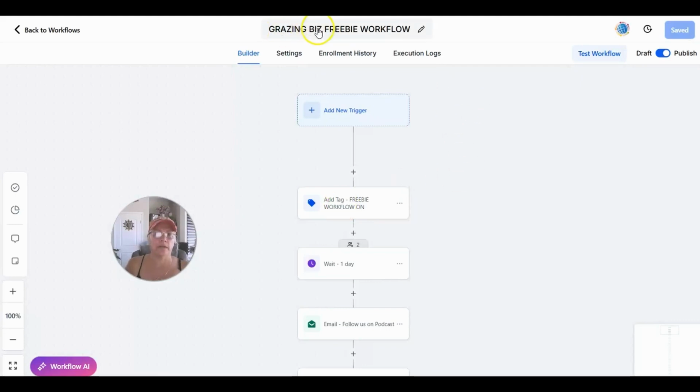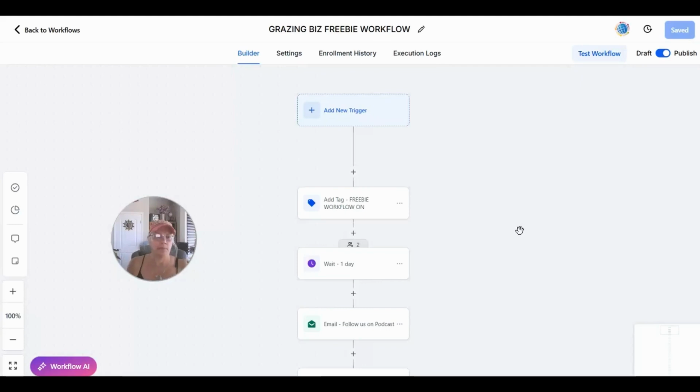I have what I call a freebie workflow for all of my free stuff that I send out. I've got all kinds of lead magnets. I'll send everyone over to this, but I'll have a separate workflow that's just for that lead magnet. It's real short to deliver it. But then I will send them in. As part of that workflow for that lead magnet, I add this step to start this workflow. So that's what this one's about.